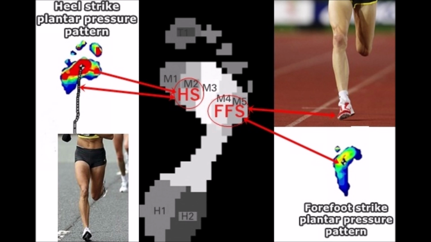In forefoot strike running, shown on the right, there aren't large rises in plantar pressure at the first and second metatarsal heads like there is in heel strike running, which is shown on the left. And it's for this reason that forefoot running may be a clinically effective way around the problem of abnormal distribution of plantar loading under the first and second toes. And thus, forefoot striking may work best for preventing stress fractures in that particular area of the foot during running.